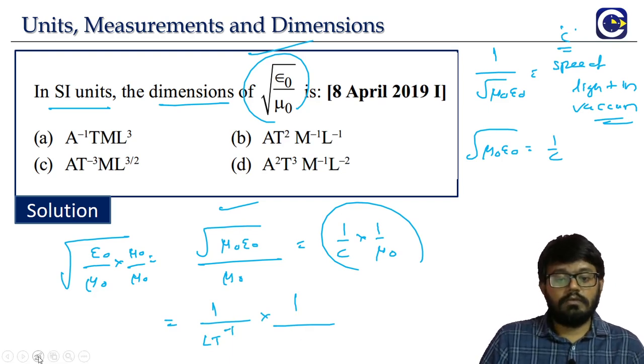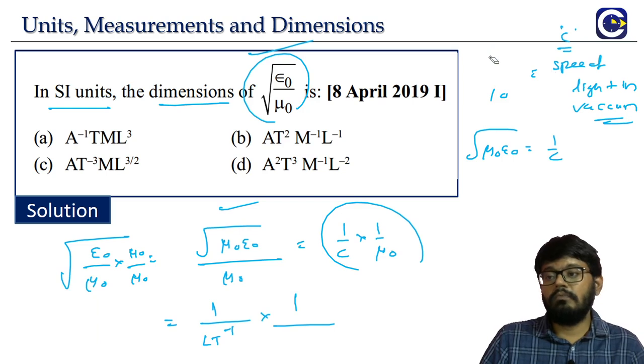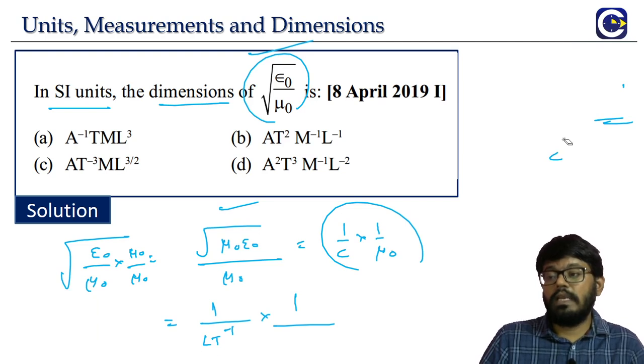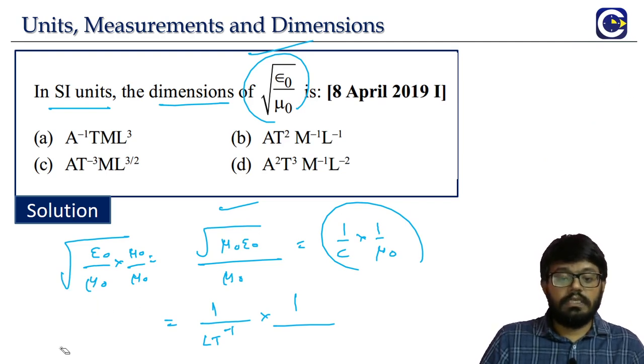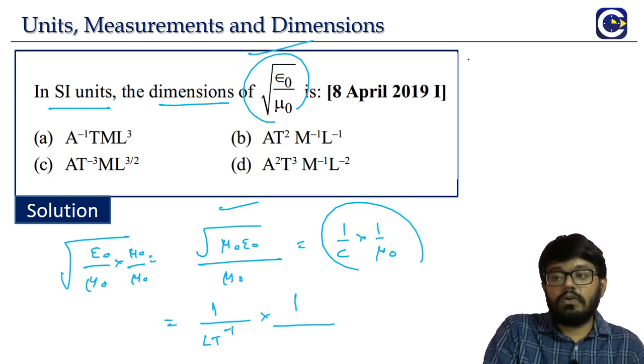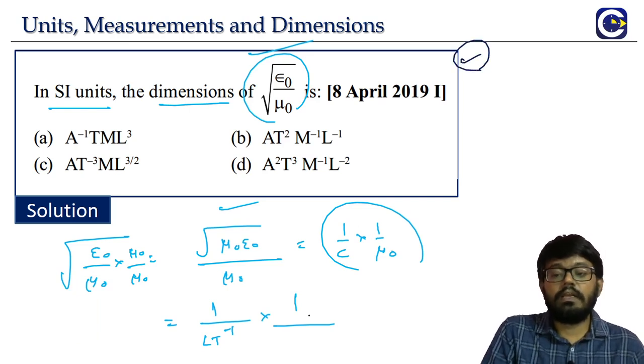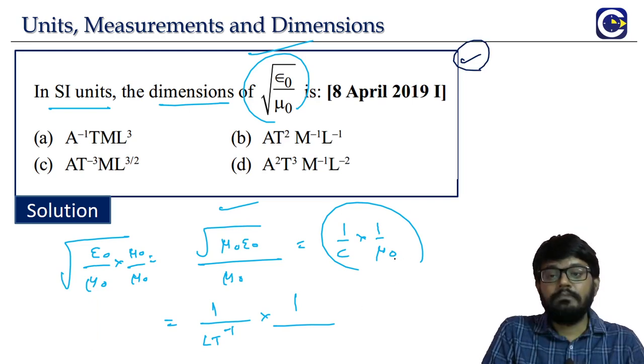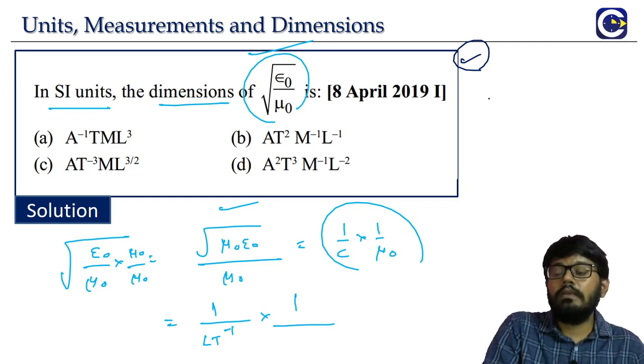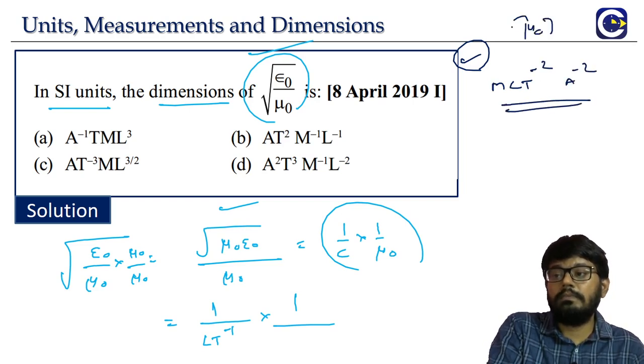1 by mu naught. If you remember the mu naught, at least some of these things, right? Like I said, magnetic field and mu naught, these are quite common. Like the way in plus one topics we have the coefficient of viscosity, Planck's constant, as well as the gravitation constant. These are quite common. So we can even try and remember the mu naught. What will be the dimensions of the mu naught? Dimensions of mu naught will be M L t power minus 2 A power minus 2. Already we have done this in the previous question.